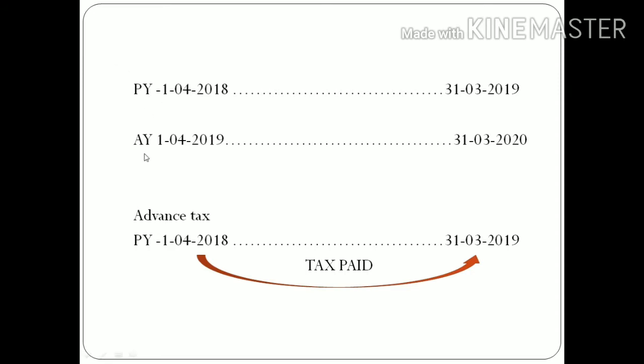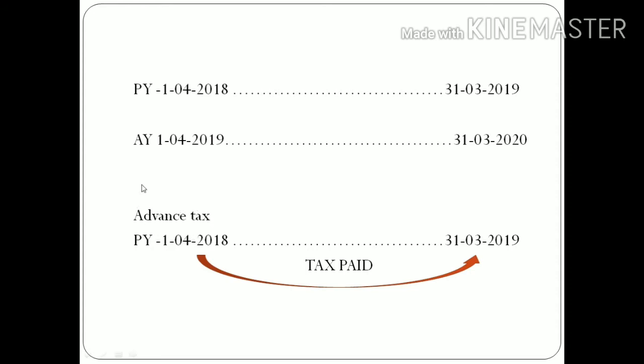Then, the year in which you are going to be assessing the tax, that year we call the assessment year. So the tax liability will arise, or we are going to calculate tax liability, in the assessment year on the previous year income. This is the tax mechanism: in the assessment year we calculate the income of the previous year, and on that income we will pay the tax if you are liable for payment of tax. Otherwise you are not going to pay tax.